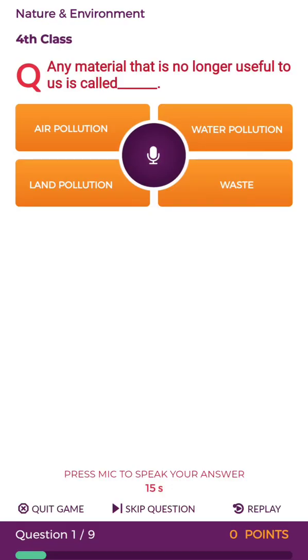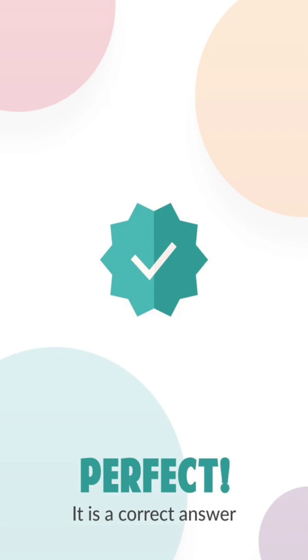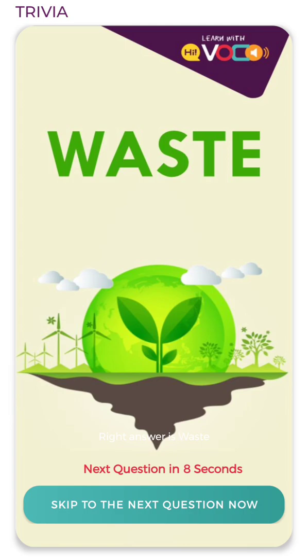Well, there are things which are very dear to us, there are things which we often use, but there are things which have no use for us. Now, any material that is no longer useful to us is called dash. You need to fill in the blank. Your options are air pollution, water pollution, land pollution, waste. That's the correct answer. Well, with the given options, it was a simple answer. The correct answer is waste. Do you know any material that is no longer useful to us is called waste?